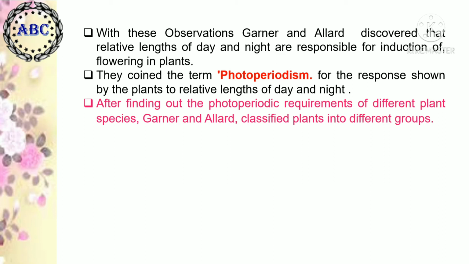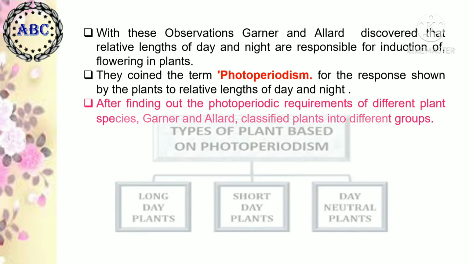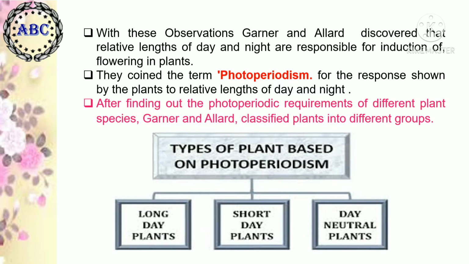After finding out the photoperiodic requirements of different plant species, Garner and Allard classified plants into different groups. These are the types of plants based on photoperiodism: long day plants, short day plants, and day neutral plants.